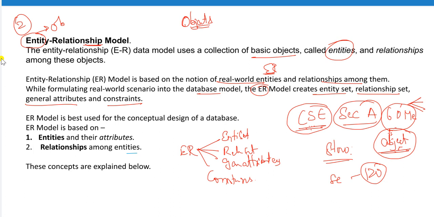The ER model is best used for conceptual design of the database. You will get a question like this: dash is used for conceptual design of the database.